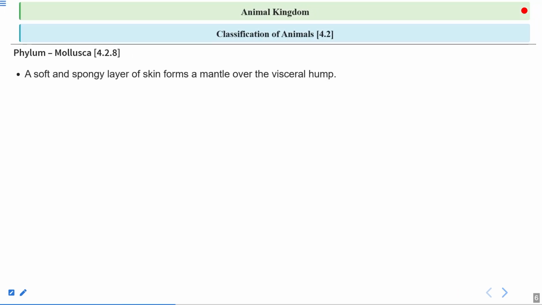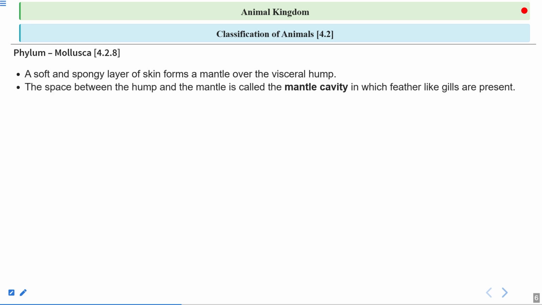A soft and spongy layer of skin forms the mantle over the visceral hump. So there is a visceral hump region, and above the visceral hump there is a spongy layer of skin that forms the mantle cover of the molluscan organism.